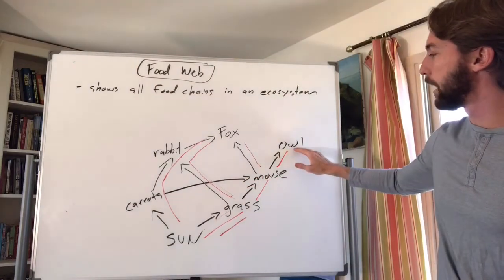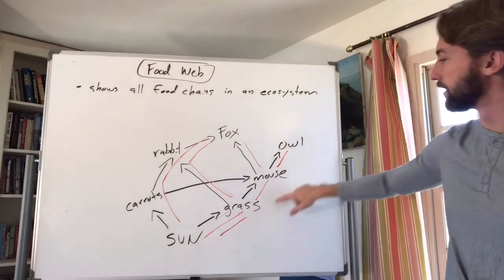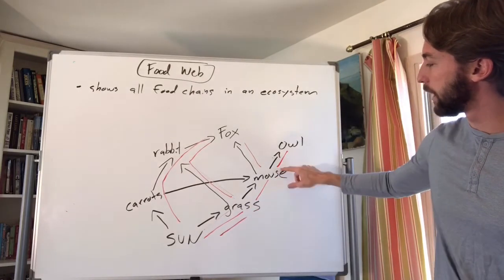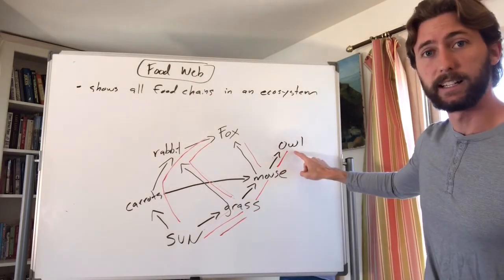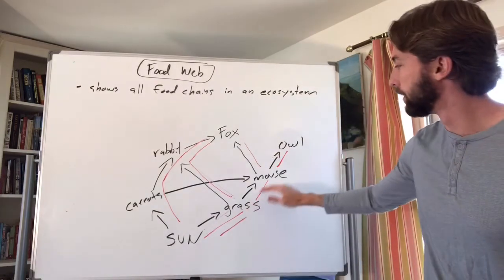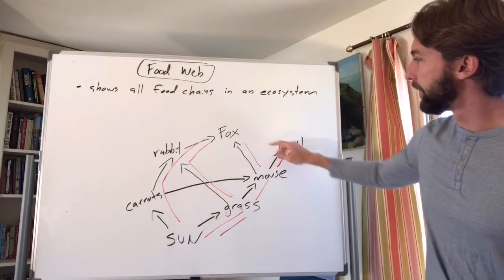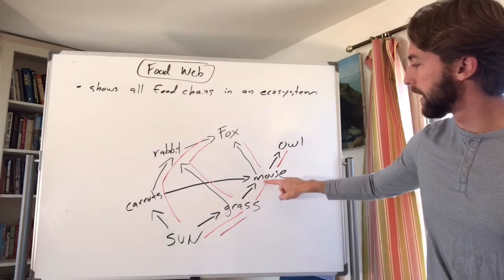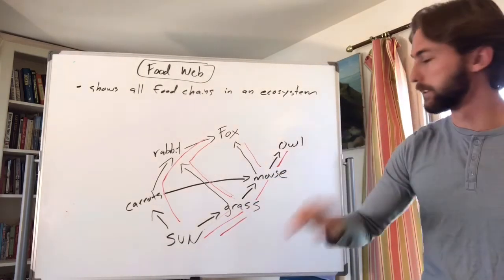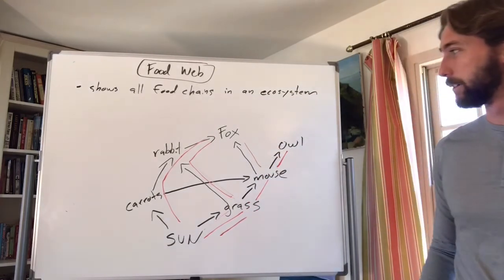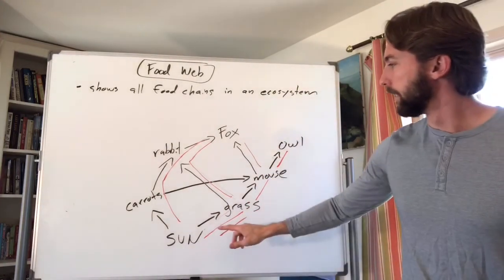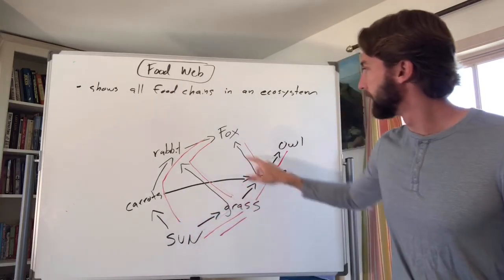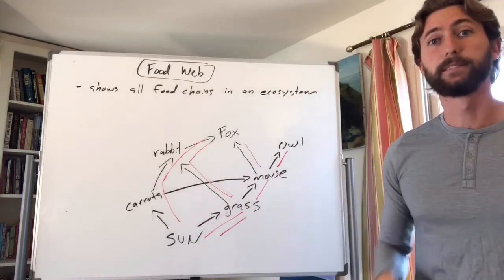Now we got our owl, which is a secondary consumer if we're looking at this food chain, because it is the second one to eat something. Mouse eats, and then the owl eats, so this makes it a secondary consumer, but in the third trophic level, 1, 2, 3, right? The fox right here is a secondary consumer. Grass is a producer, primary consumer, secondary consumer, but third trophic level, 1, 2, 3. But check this out. Actually, it might be the same. Producer, primary, secondary. Yep.